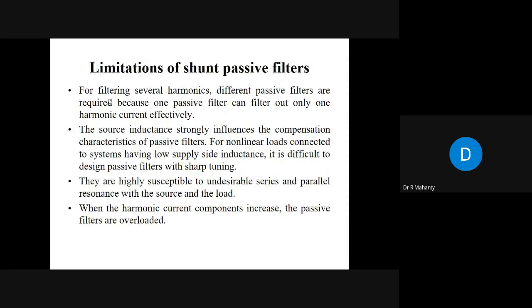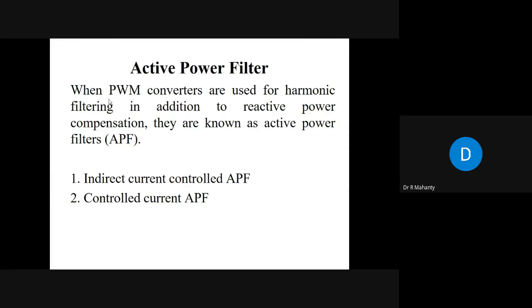Active power filters are nothing but PWM power compensators or PWM converters used for harmonic filtering in addition to reactive power compensation. For that, different types of control techniques are there. One technique is known as indirect current control active power filter. Another technique is known as controlled current active power filter.